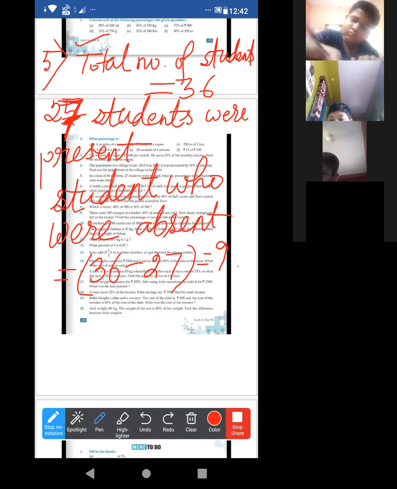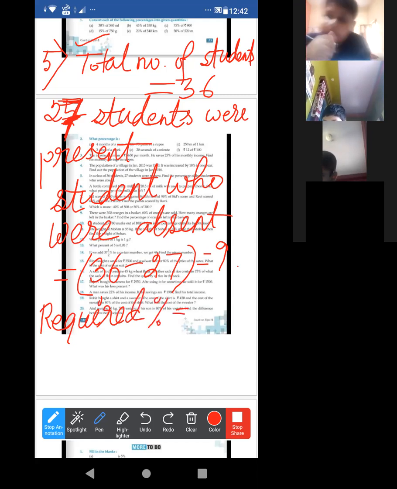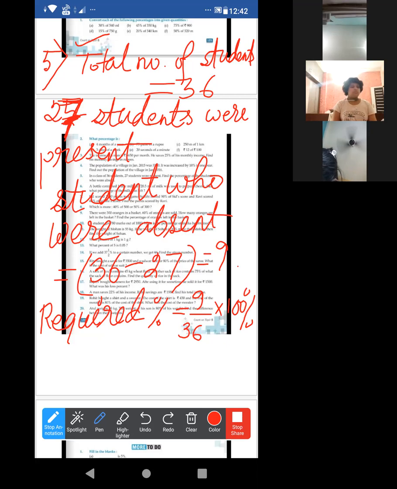Now the required percentage is equal to: out of 36, 9 students were absent. So 9 by 36. And we have to find percentage, so that means into 100%. Yes or no? Yes, ma'am.